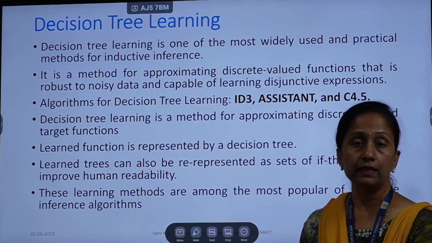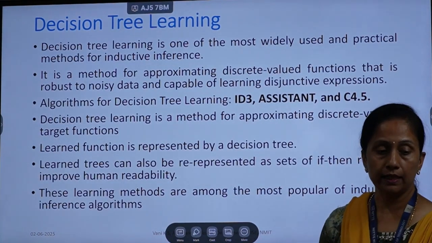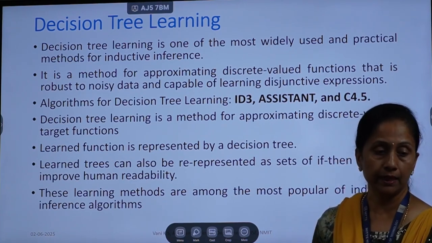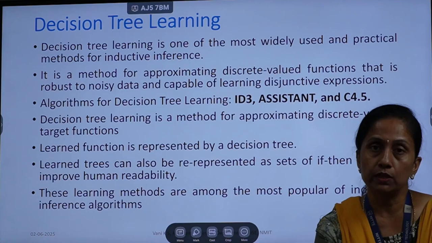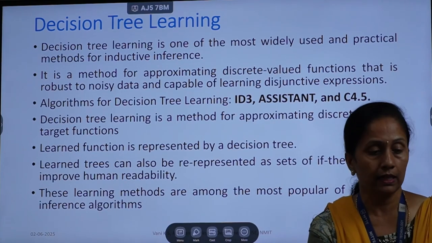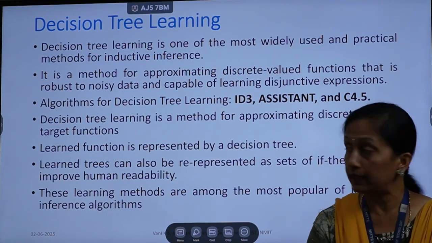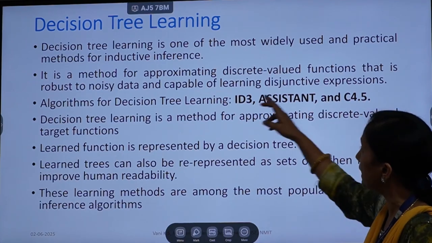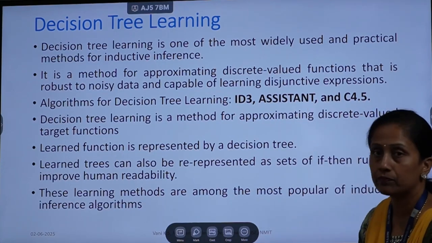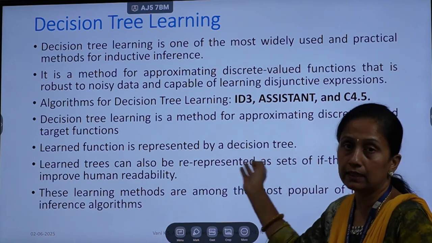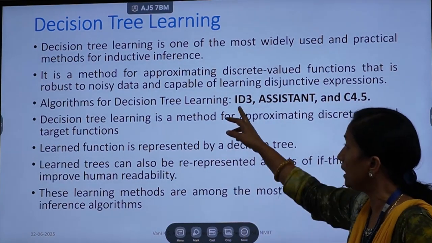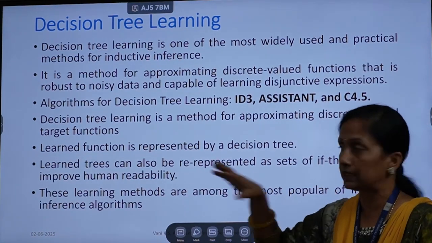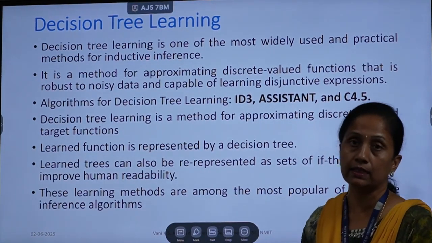Coming to the algorithm, particularly decision tree learning. As I told, decision tree is a classification algorithm under supervised learning. It is one of the most used algorithms for classification, a very good learning algorithm. Decision tree is an overall concept. Under that we have algorithms like ID3, Assistant and C4.5. The difference between all these algorithms lies in the way the tree is constructed. How is a decision tree constructed? Let us see it in the next slide.